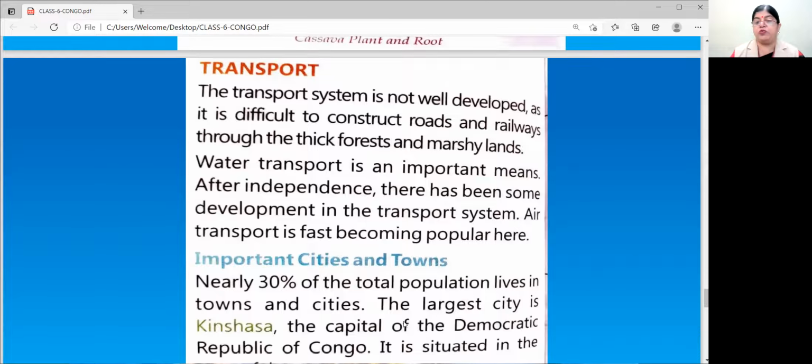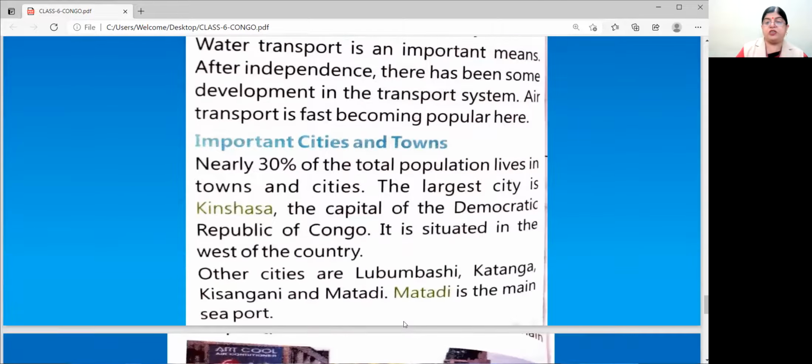Important cities and towns. Nearly 30% of the total population lives in towns and cities. Largest city is Kinshasa, the capital of the Democratic Republic of the Congo. It is situated in the west of the country. Other cities are Lubumbashi, Katanga, Kisangani, and Matadi. And Matadi is the main seaport.